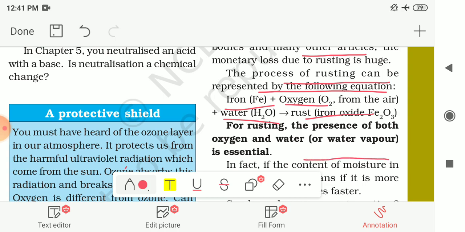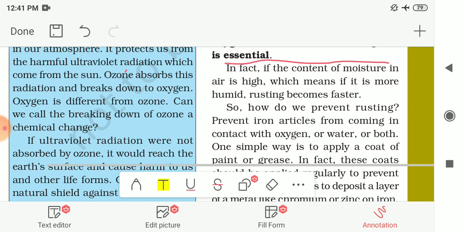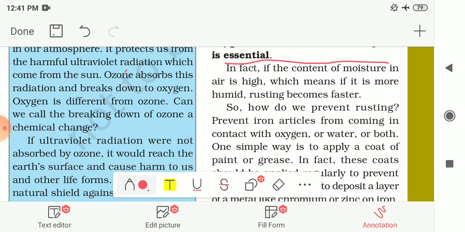For rusting, the presence of both oxygen and water, or water vapor, is essential. If oxygen and water are there, then the iron object gets rusted. In fact, if the moisture content in the air is high, that means water particles are high, then the air is more humid and rusting becomes faster. Where humid air is there, the rusting process can be faster.